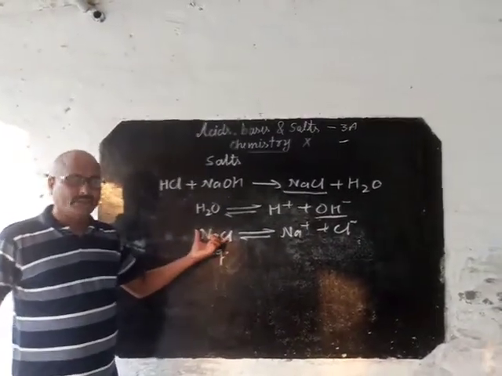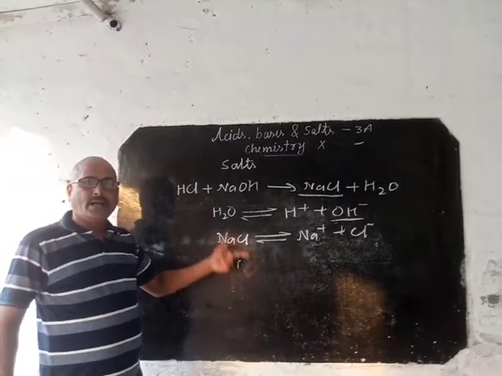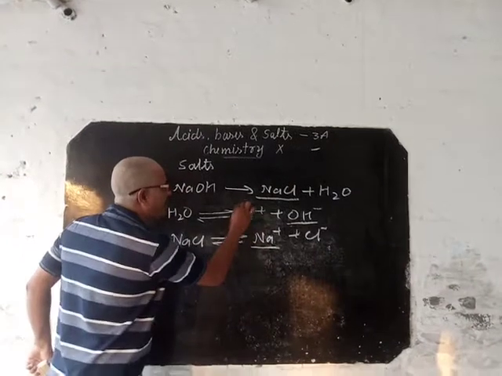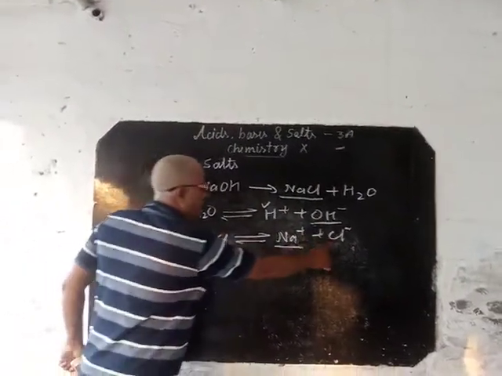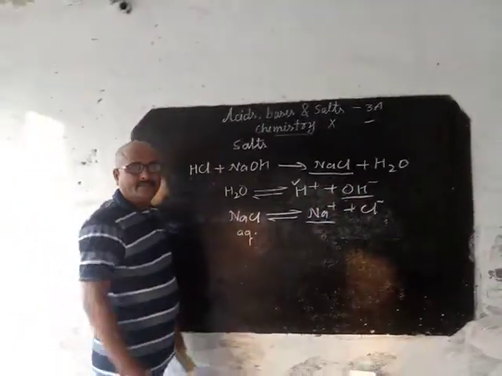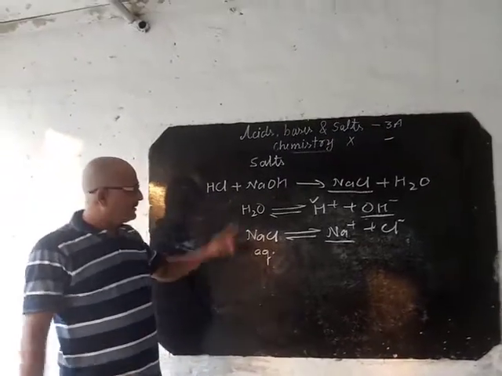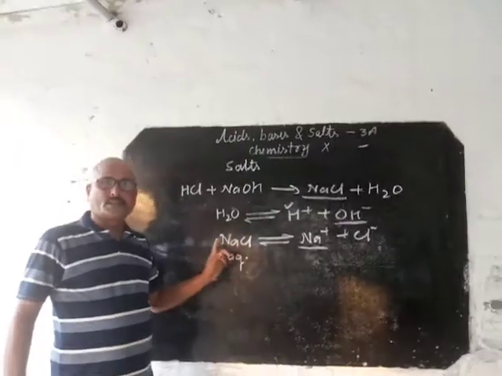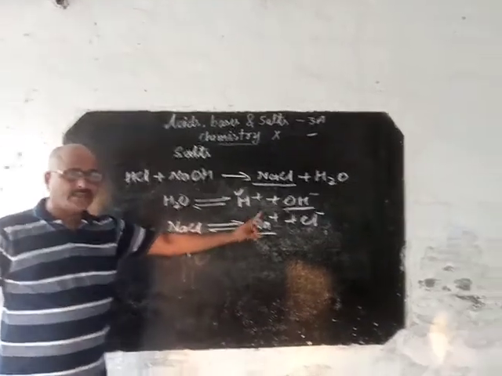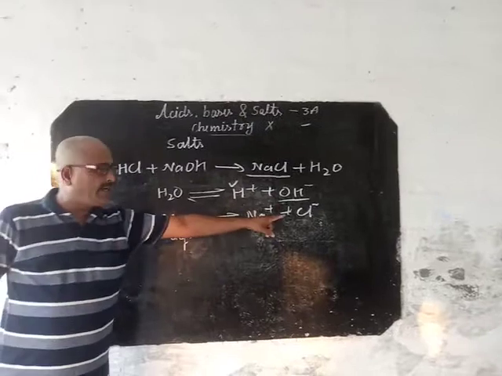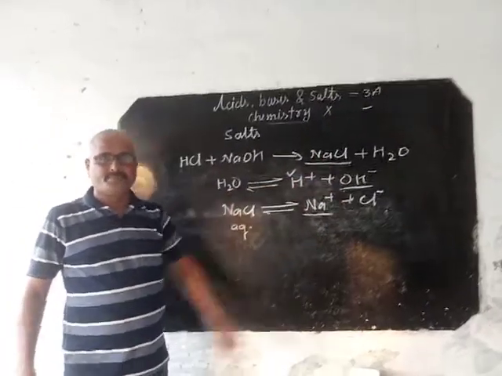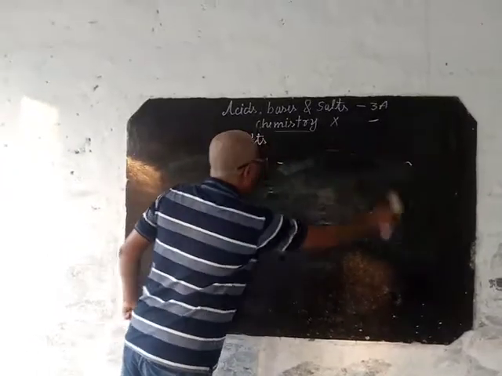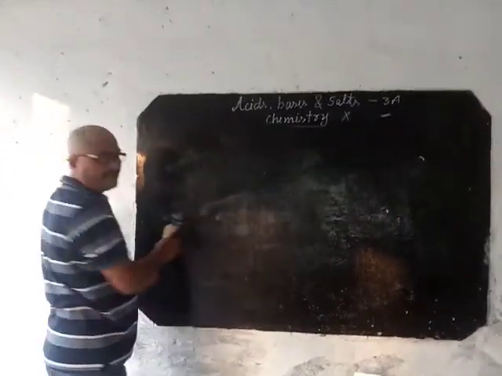Salt is a compound which, in aqueous solution, after dissociation gives a positive ion other than hydrogen ion and a negative ion other than OH ion. What is a salt? Salt is a compound which after dissociation in aqueous solution gives positive ion other than hydrogen ion, negative ion other than OH ion. That was the definition of salt. I hope that it's clear.